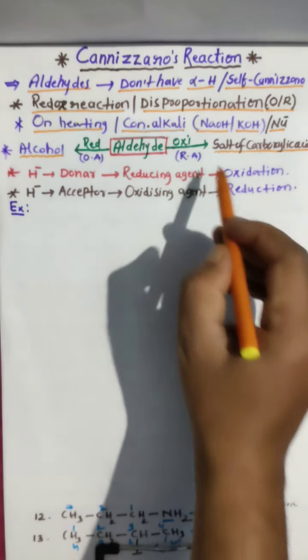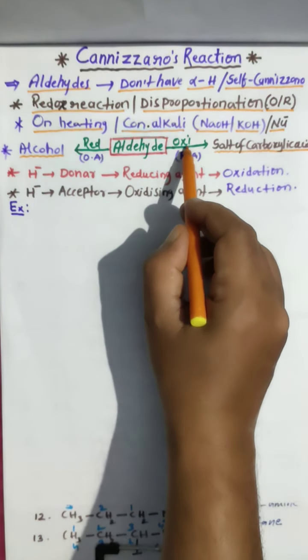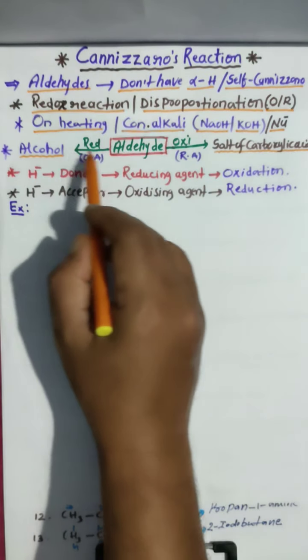So the salt of carboxylic acid is the oxidation product and alcohol is the reduction product.